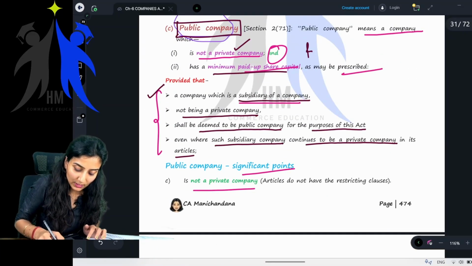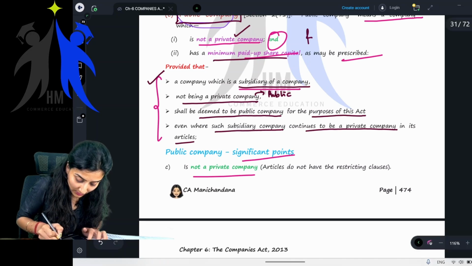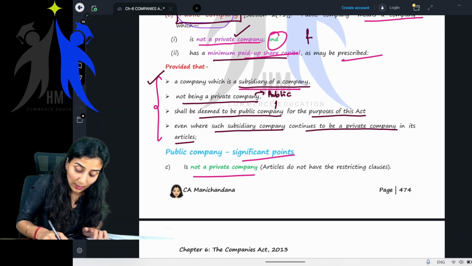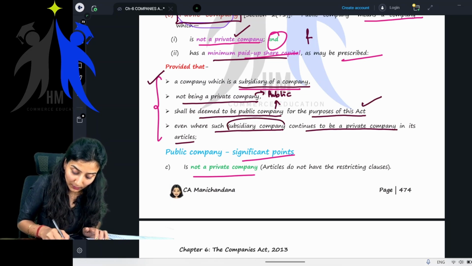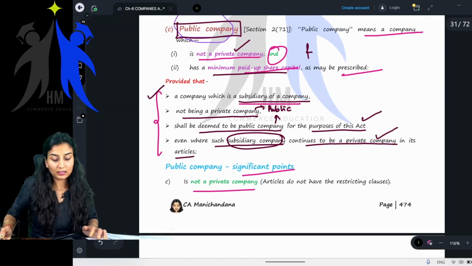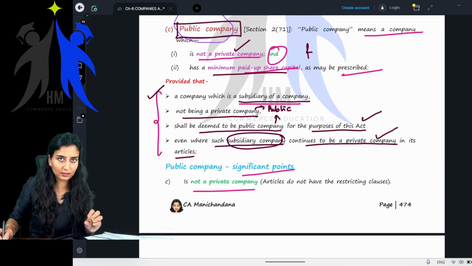A company which is a subsidiary of a company not being a private company, meaning a public company, shall be deemed to be a public company for the purposes of this act, even where such subsidiary company continues to be a private company in its articles. Now clear? Very simple. This language could be slightly confusing.